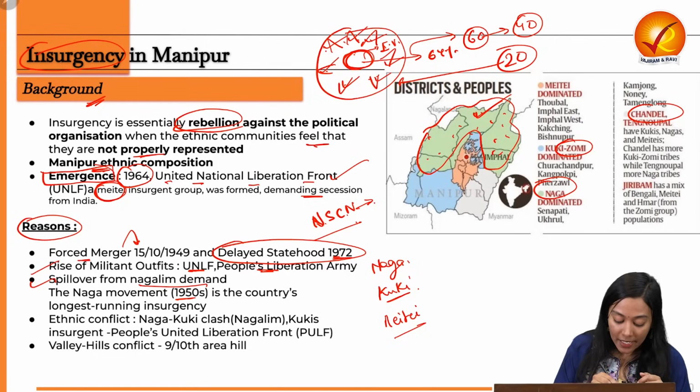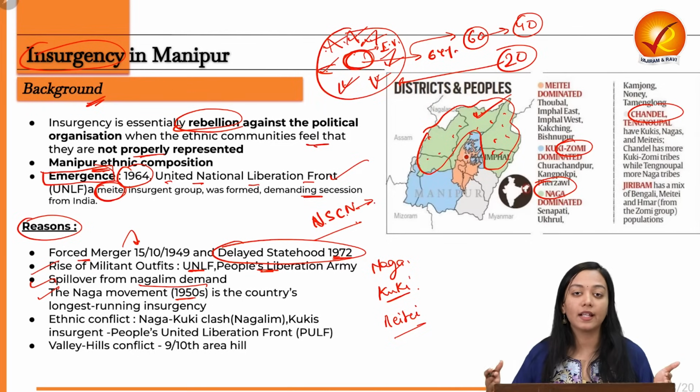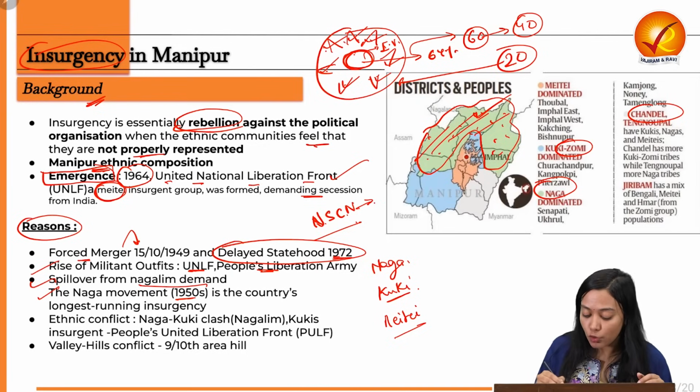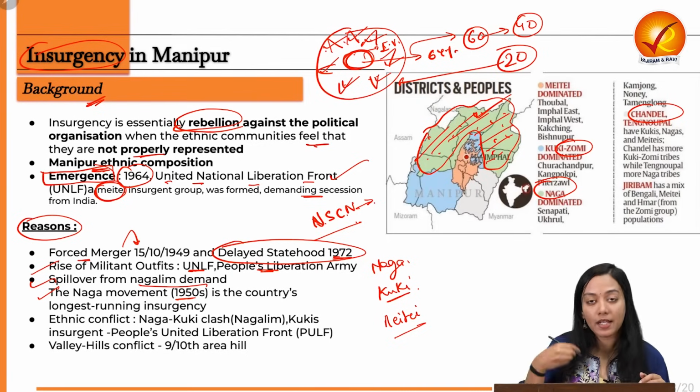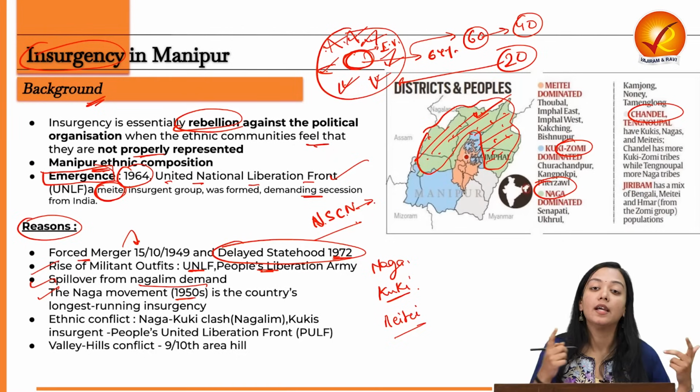So this again started increasing many insurgencies and ethnic clashes as well. Ethnic clashes essentially between the Kuki people, who considered that this region is their homeland, and the Naga people. Many ethnic clashes started, and that also started many insurgent groups in the region.